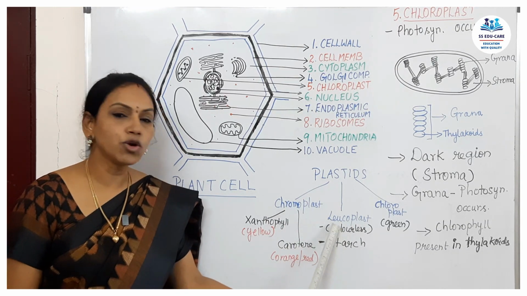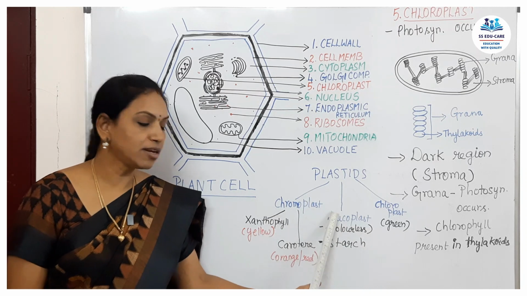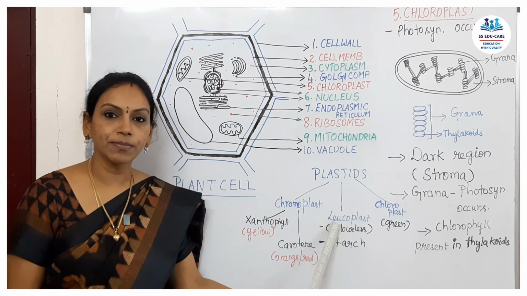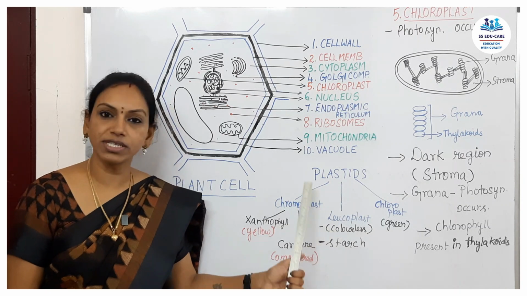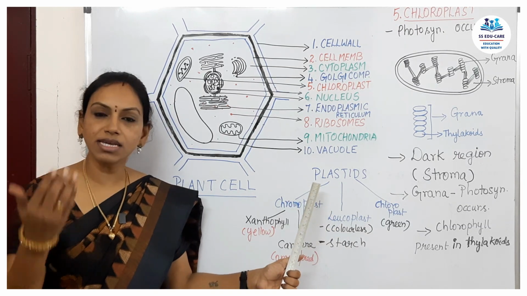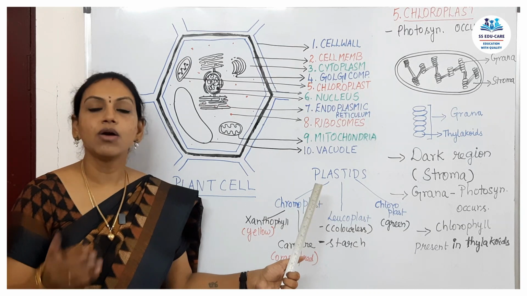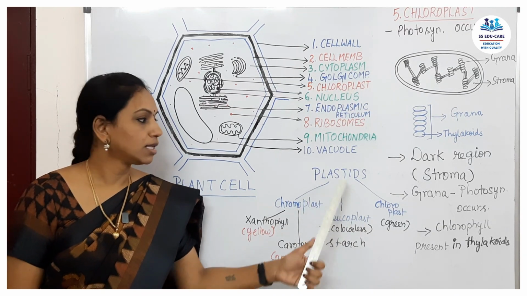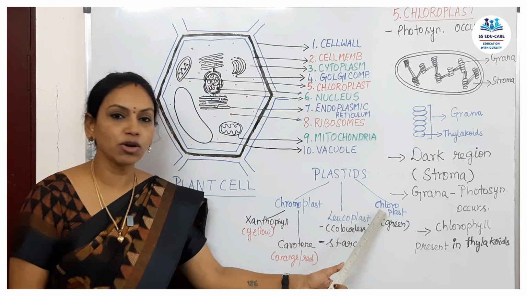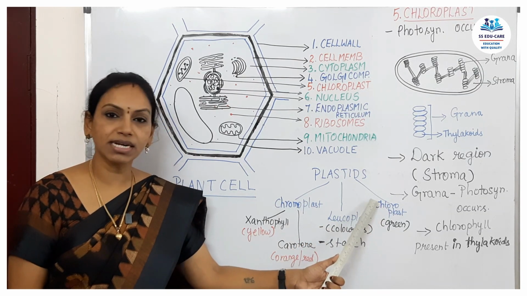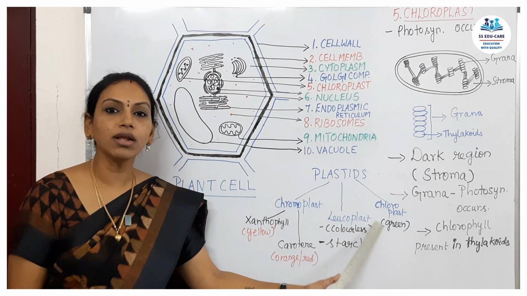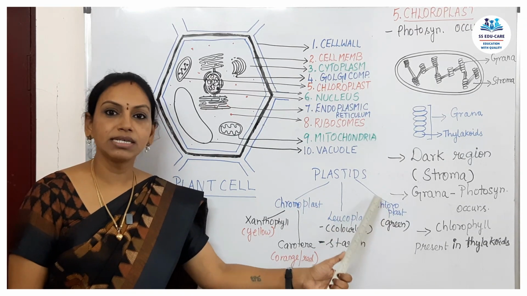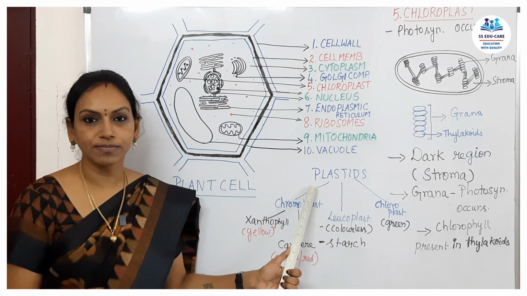Next part is leucoplast. This leucoplast is colorless. Then what is its function? It stores starch for the plant. As the plant keeps synthesizing starch, where is it storing? It is storing in the leucoplast. The third part of plastid is chloroplast. Chloroplast contains a green color pigment called chlorophyll. So this chloroplast is a type of plastid.